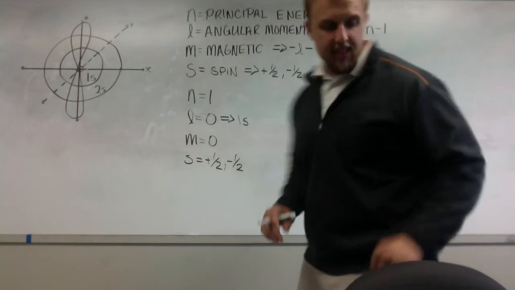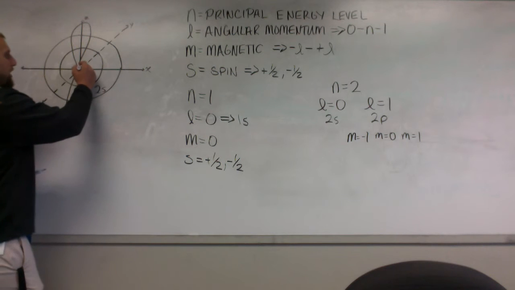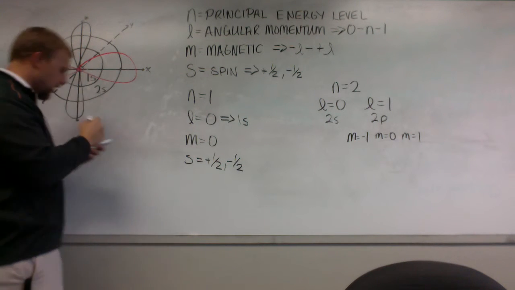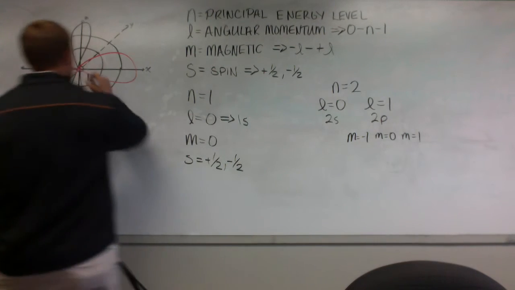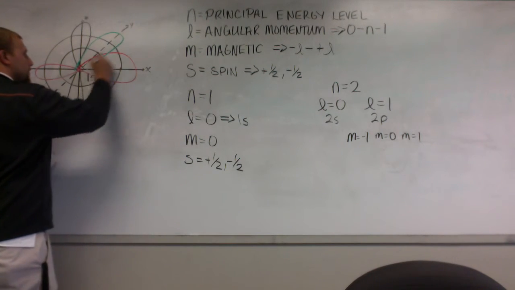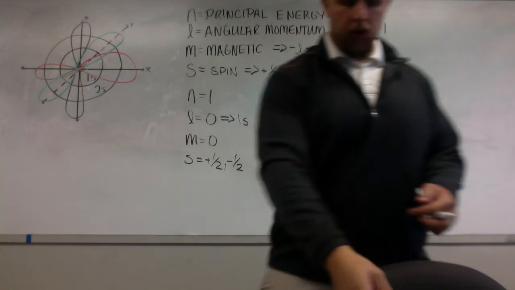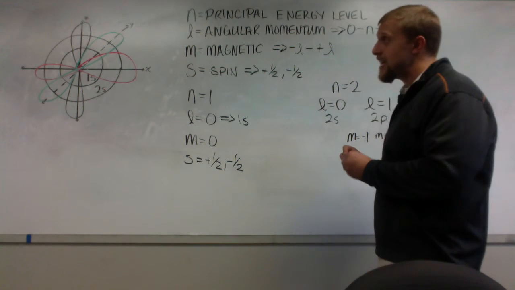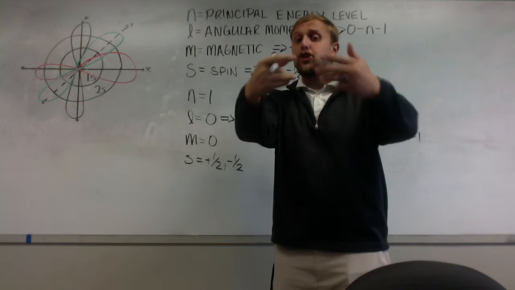So that means that not only is it just vertical up and down, but we can have a p orbital orientation here through the x-axis. We can also have a p orbital orientation here through the y-axis. Now what does this do for us? Well, because I have 3 separate orientations, now I can put 2 electrons in each orbital.